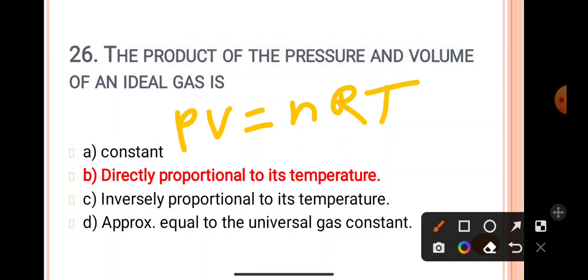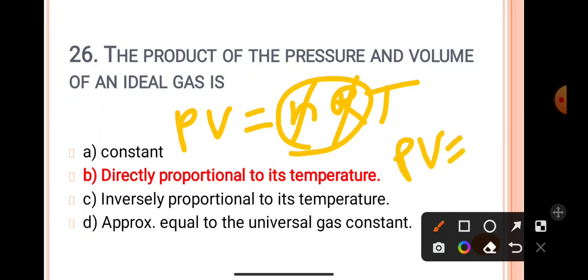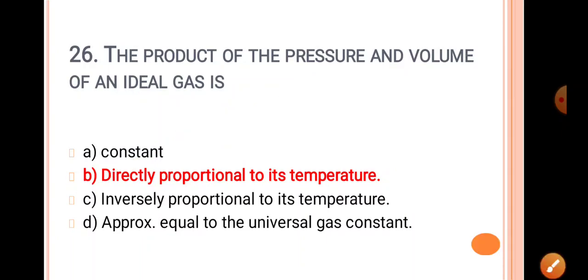So in this case n is constant if you know the number of moles, and R is also constant, so these two things are constant. So what remains? PV is equal to constant into T, means it can be written as PV is directly proportional to T. Therefore, the product of pressure and volume of an ideal gas is directly proportional to its temperature. So the second option is correct.